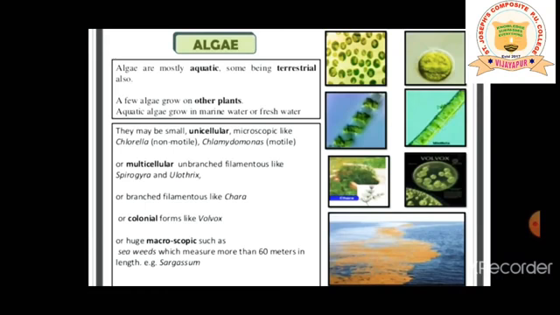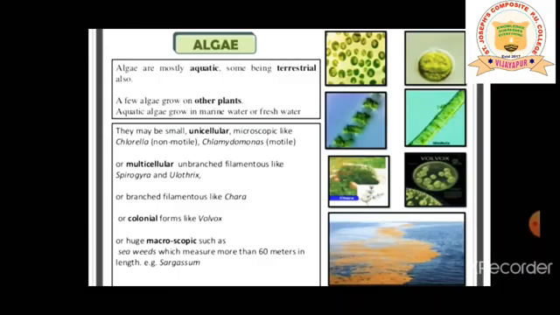Next one, branched filamentous: the algae which are multicellular but they are branched. They give rise to branches and they are filamentous, like Chara, or you can pronounce it Kara. Both pronunciations are correct.